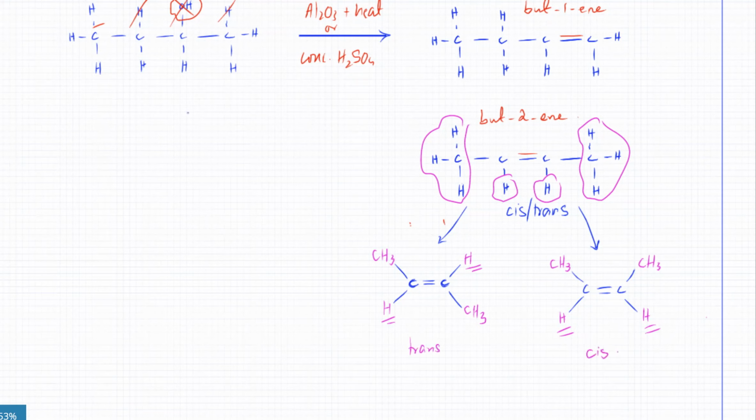So remember, we studied cis and trans earlier. Whenever alkenes are formed, you have a double bond. And if the carbon atoms in the double bond are each bonded to two different groups, then they form cis and trans isomers. There's going to be two different three-dimensional versions of the molecule. There's going to be this one, with CH3 and H, and this would be CH3 and H, but the H atoms are pointing in the same direction. You have this one, H and CH3, except that the H is now pointing upwards.